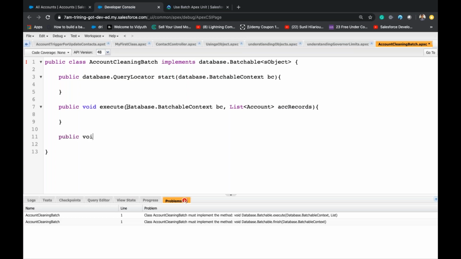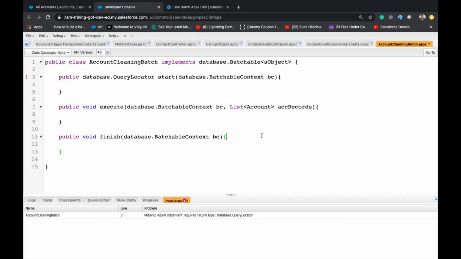Public void finish. Finish we have only this context variable. But remember, whenever we have a return type, we should specify a return statement.